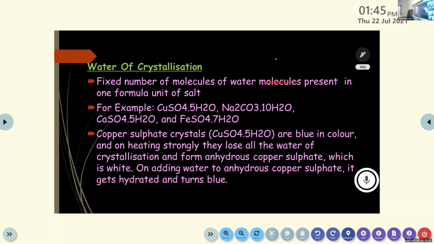The meaning of anhydrous, that means absence of water. Hydrous means water is present there. So anhydrous, water is absent.